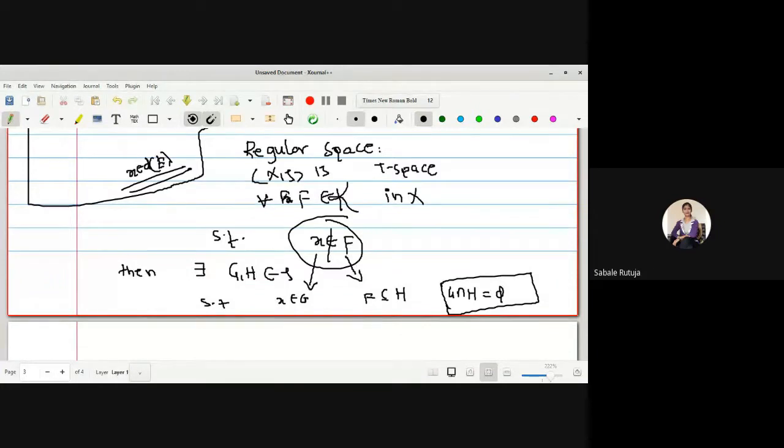First, it is a T1 space, then we have a closed set which does not contain the point X. Then, if we are able to find two different open sets, rather we can say two disjoint open sets, and if we say two disjoint open sets, there is no need to write the condition G intersection H is empty. Then, if we are able to find two disjoint open sets which satisfy the condition that one open set contains the point X, and the other open set contains the closed set.